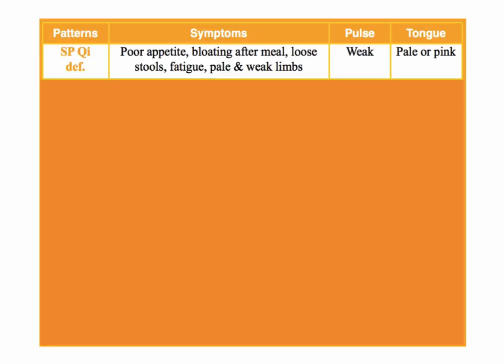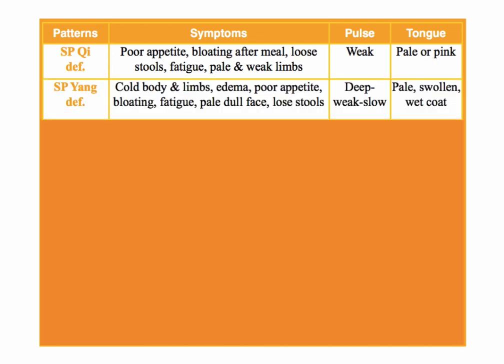Now let's look at the patterns of the spleen. The most common one, which we've looked at, is spleen Qi deficiency. The poor appetite, again, is more in the morning, right? Unless there's blood deficiency as well, and then that's all day. Bloating after meal, loose stool, fatigue, pale, weak limbs, and a really weak pulse, right? So pale tongue and weak pulse, sorry. We talked about this, so that's easy.